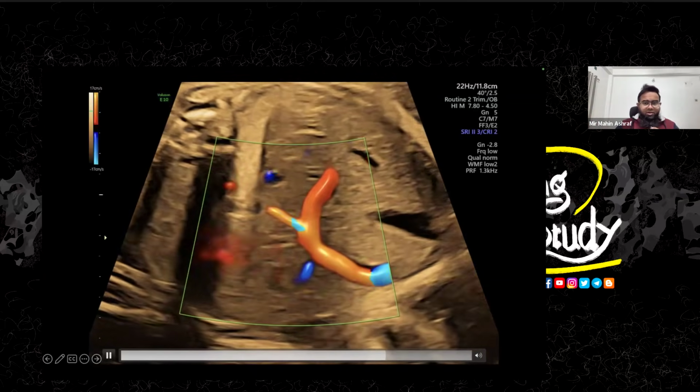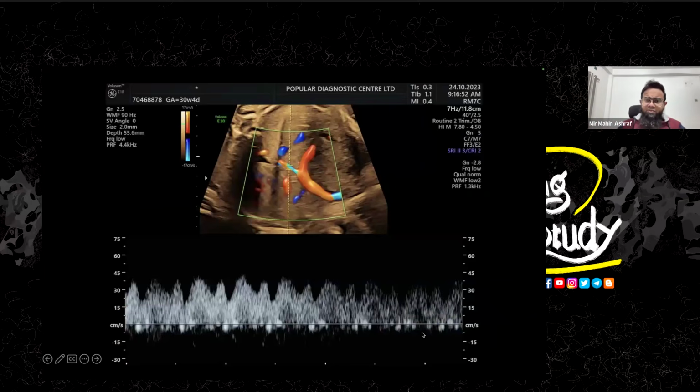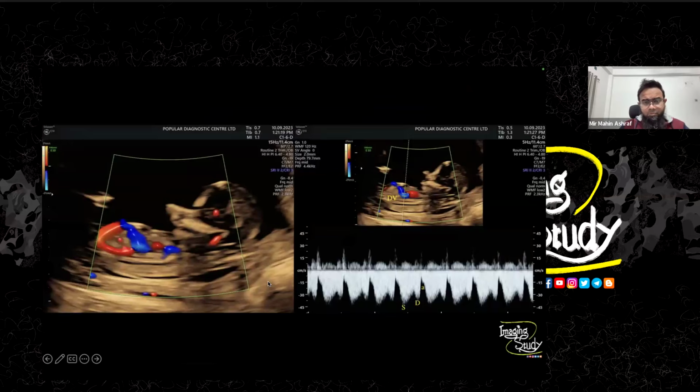Okay, so here now we have taken a sample. Now we are confident that this one is the ductus venosus, giving the W-shaped wave pattern. This is an early pregnancy of around 13 weeks, I think. The patient came for a nuchal translucency scan, which is quite good. Now we have taken a Doppler over the abdomen. Now you can't see any vessel going from the umbilical vein to the inferior vena cava at this age. So it feels a little bit confusing for you, but it's quite easy.